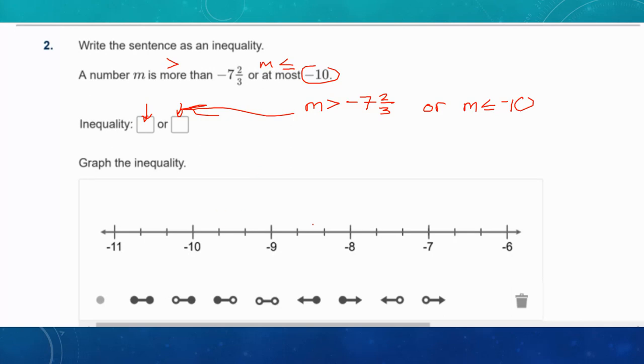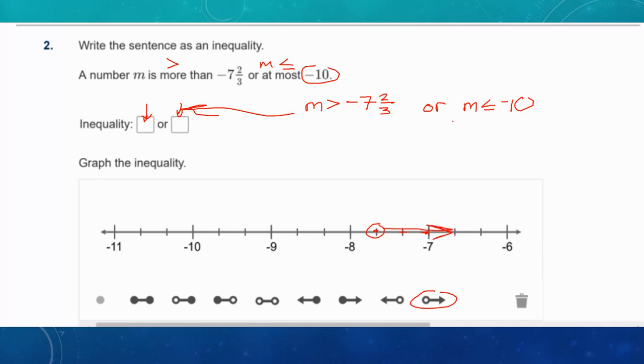And to graph that, we need to pick each one. So the first one, M is greater than -7 2/3. That's going to be an open dot because less ink, and an arrow to the right because it's greater than. And -7, do be careful here counting. We have to start at -7. -7 1/3 would be here. -7 2/3 would be here. And that's where we're going to put the solution.